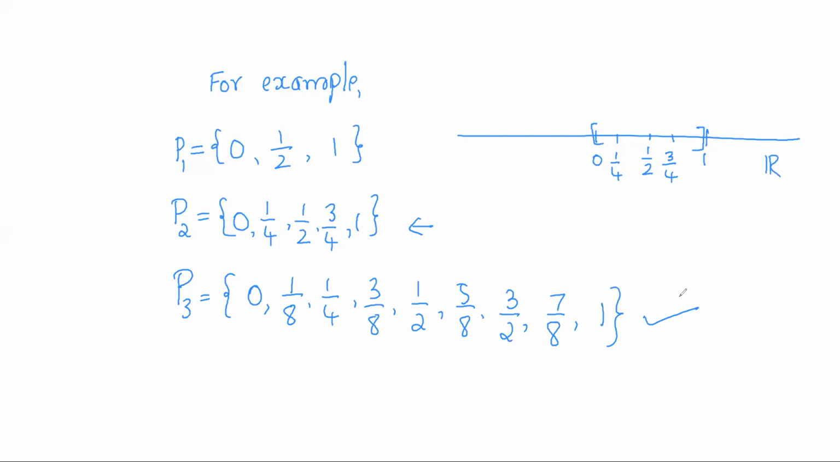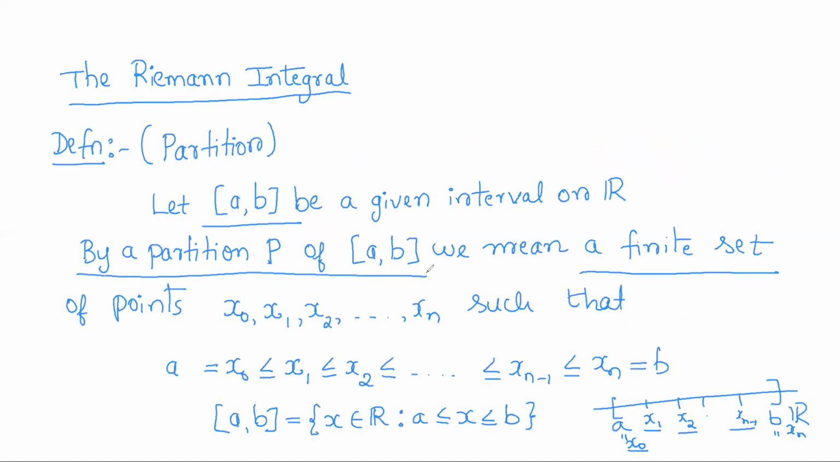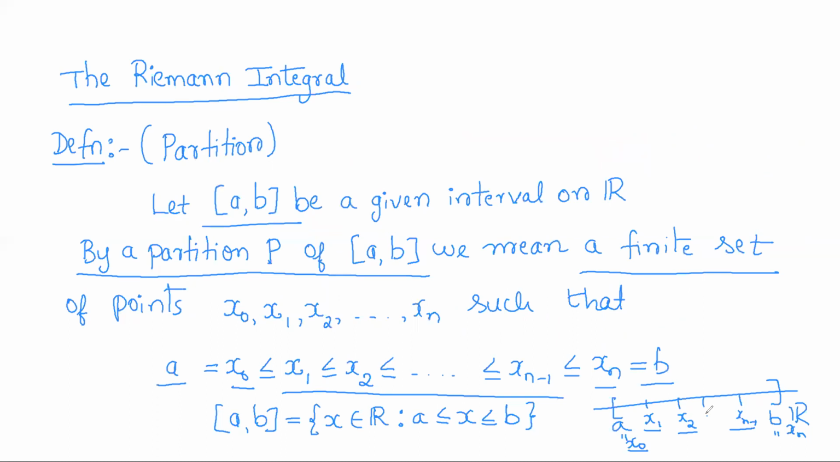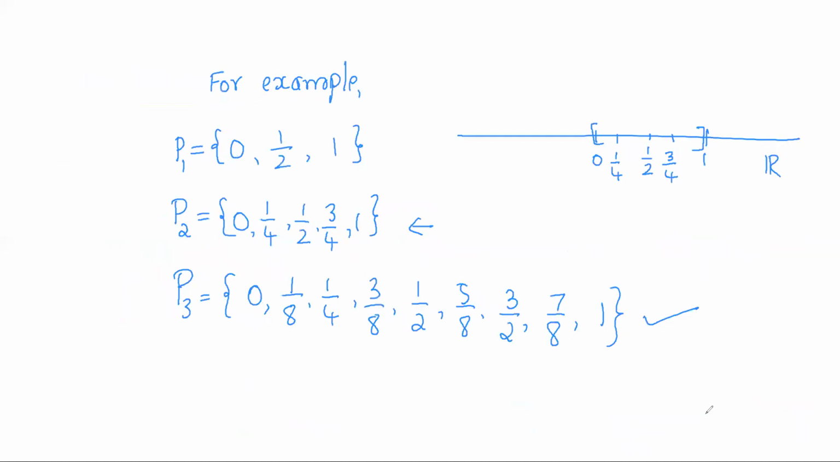So a partition P of a closed interval a comma b is nothing but a finite set of points x0, x1, x2, up to xn, where x0 is nothing but a, xn is nothing but b, and the rest of the points are intermediate points between a and b. This is the definition of partition and examples.